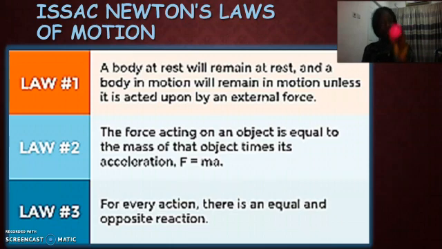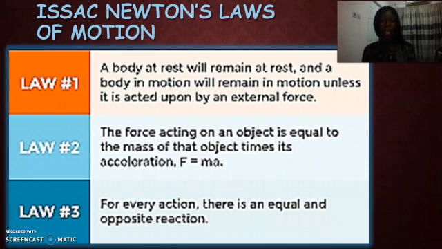A body at rest will remain at rest unless an outside force acts on it. And a body in motion will also remain in motion unless an external force acts on it. External means from outside. So this is a body at rest. It's not moving. It's not in motion. This is rest. So this ball can remain here in another 20 hours unless an external force comes to act on it. So that is what Isaac Newton said.